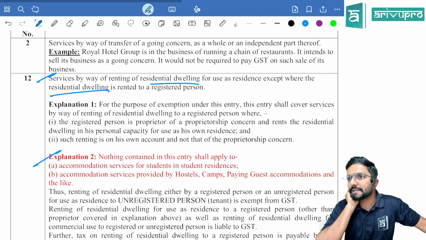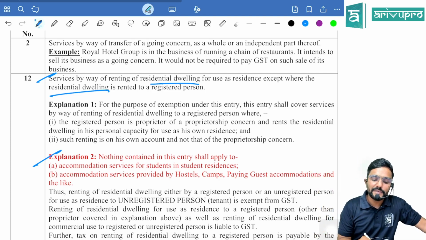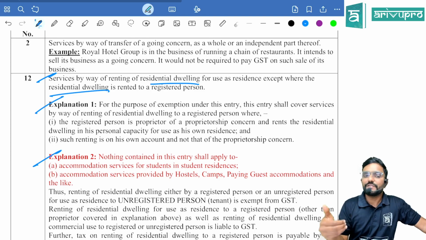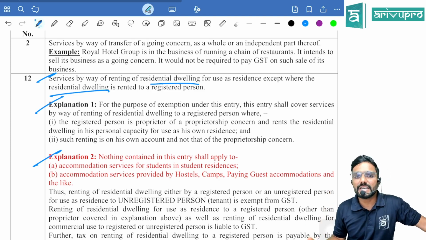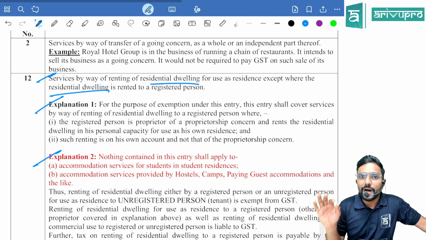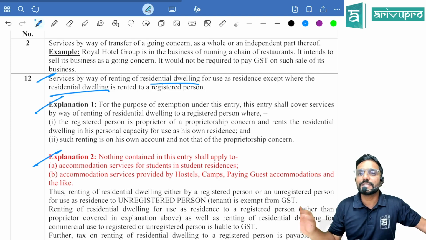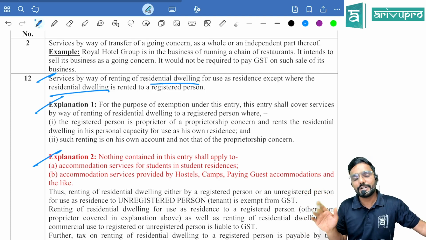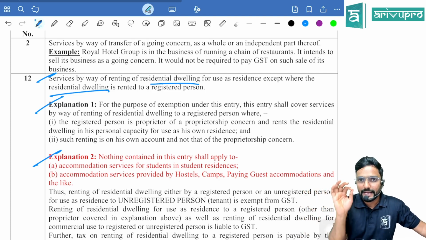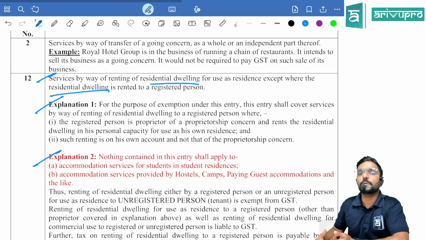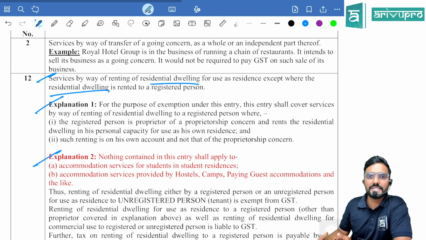Then they gave already one explanation telling, if the recipient is registered under GST as a sole proprietor, but he has taken the house for rent not in his business or professional capacity, but in personal capacity, they told exemption is available. I repeat, the recipient is a sole proprietor who is registered under GST. That means RCM should be applicable. Yes.